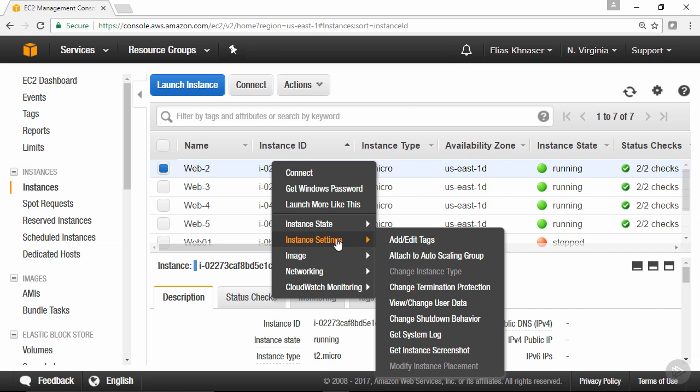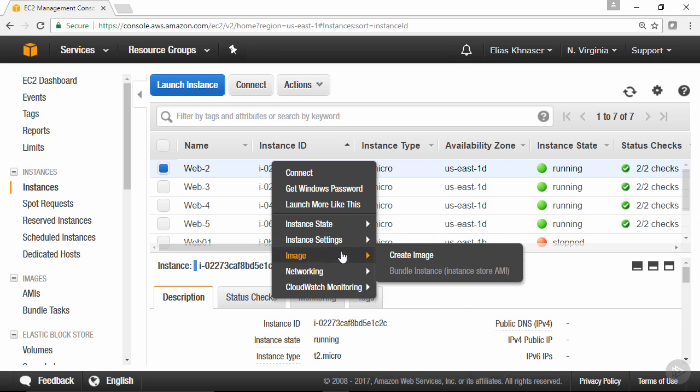You can view or change the user data. You can change the shutdown behavior. Again, during the provisioning process, we talked about the shutdown behavior and how, on shutdown, you can either stop the instance or terminate the instance. If you wanted to modify that, you can come in here and do that as well. You can get the system log if you need to, and you can get an instance screenshot if you choose to do that as well.